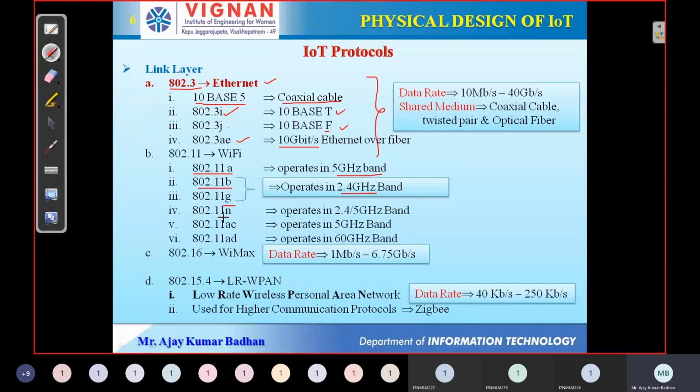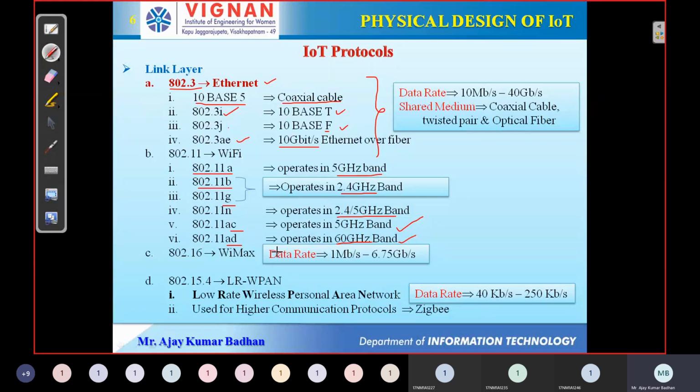Same way, if you come to 802.11n, it uses either 2.4 or 5 gigahertz. Same way, we have AC, which operates at 5 gigahertz, then finally AD. Now this is used for something like supercomputers, because we have a 60 gigahertz band in order to transmit. The remaining ones will all be in single digits, like 2.4 or 5 gigahertz band.